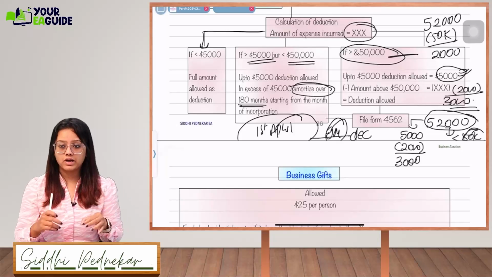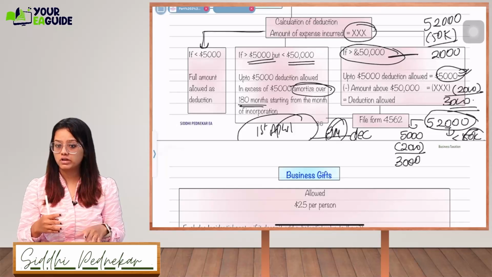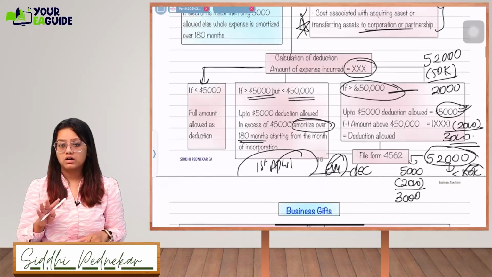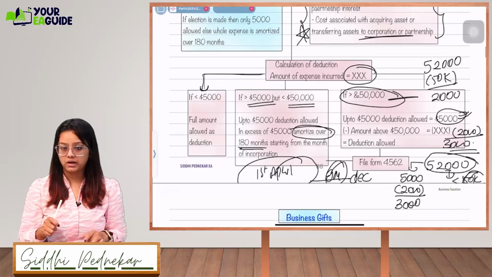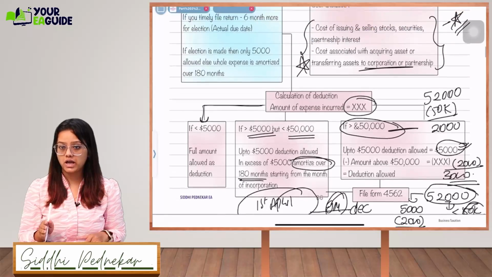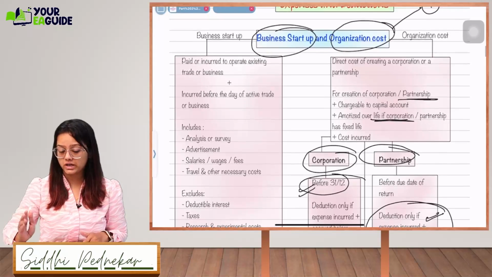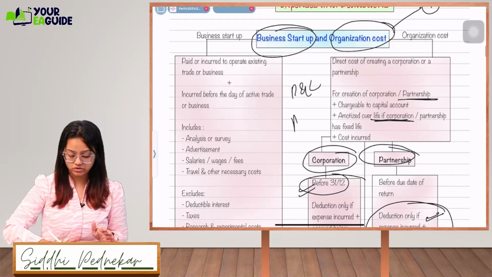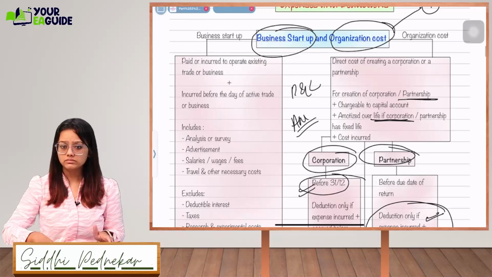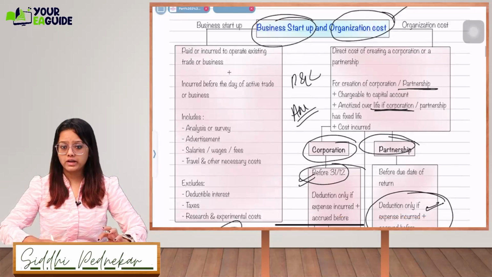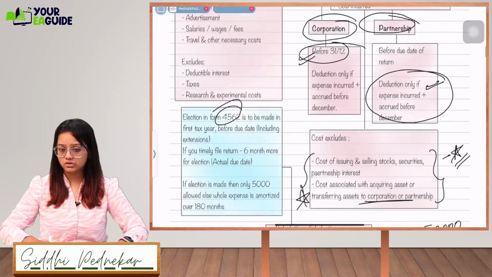Got it guys? If you are solving the MCQs, then only you will get to know about this particular topic. About the amortization and business and organization costs, how much you're going to take in the P&L and how much you're going to amortize. Okay, got it guys?